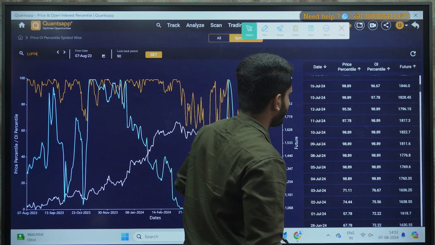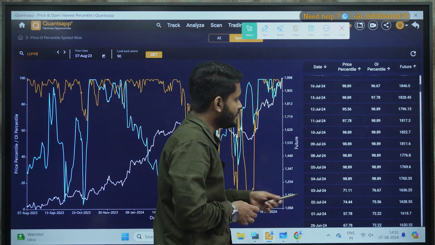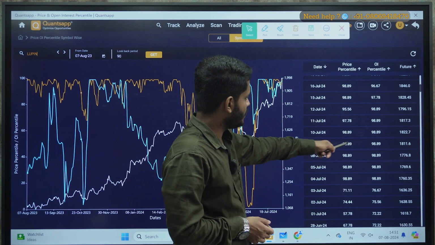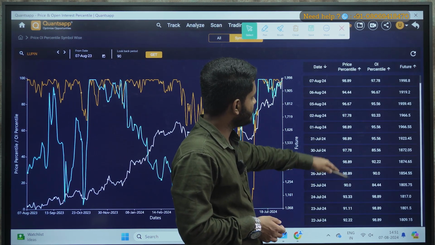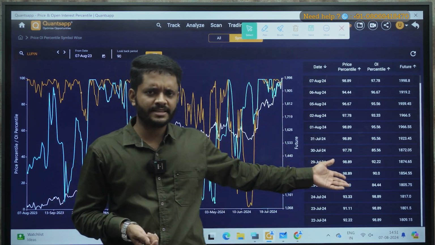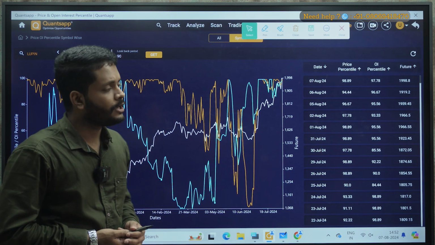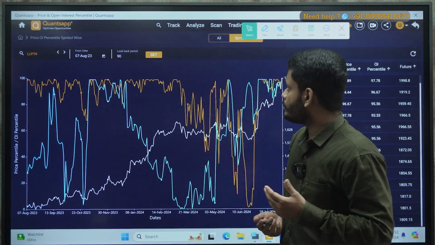The first time price and OI both crossed 90 was 4th July. Can you see? Price was 1760. Immediately, if you see, in the next 2 days, price shot up to 1822. And currently, the price is trading somewhere around 1998, that is approximately 2000. So immediately in the next 2 to 3 days, you got a 50 points up move. So this is how price OI percentile helps you find breakout trades.